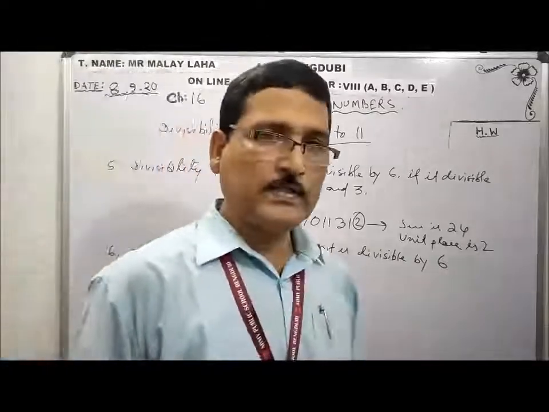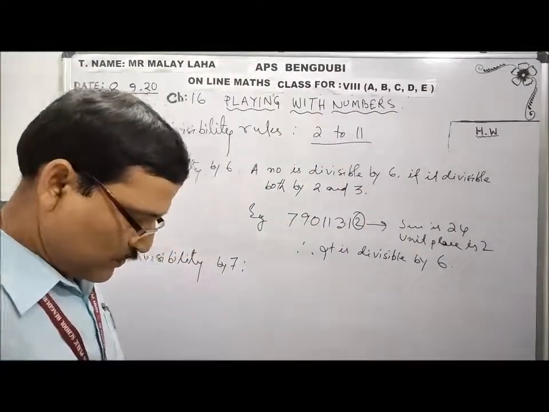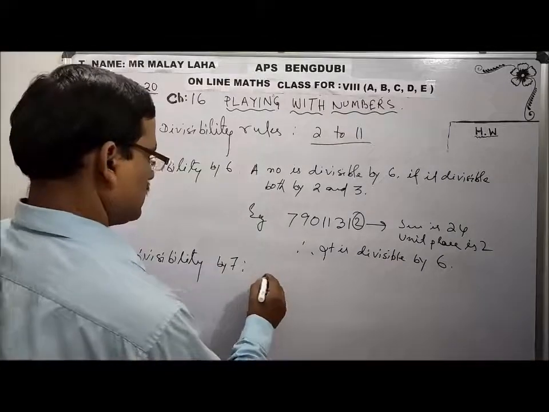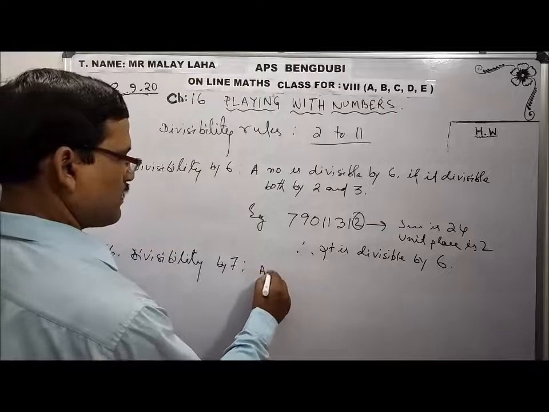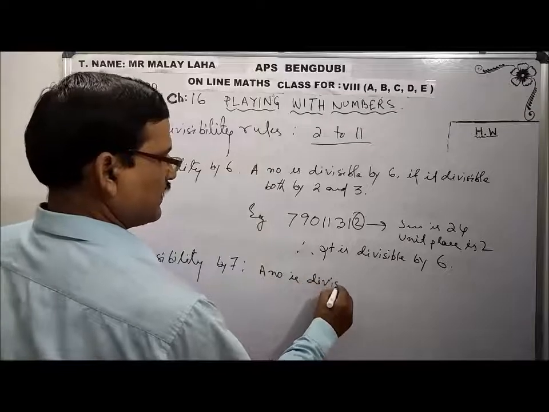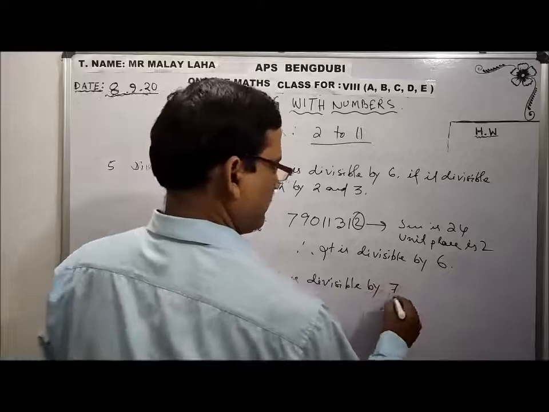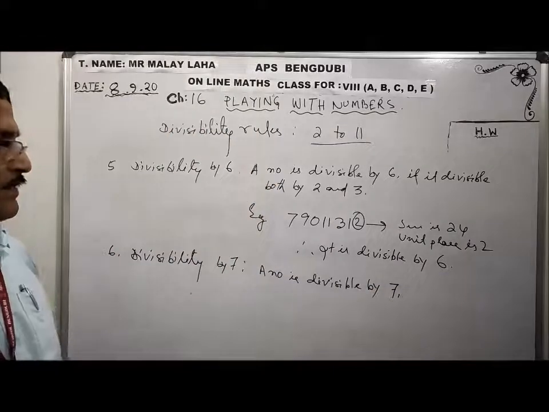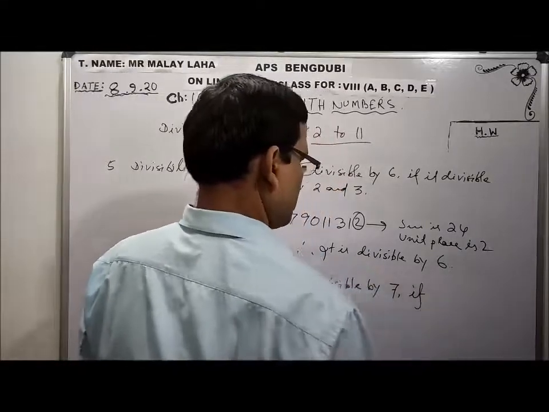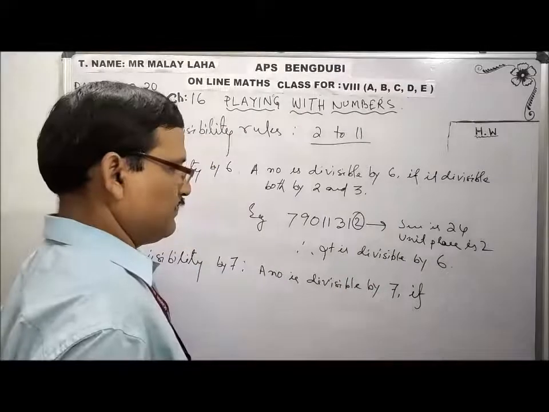So one example I am taking, whether a number is divisible by 7 or not. Say, write down nicely, a number is divisible by 7 if what?